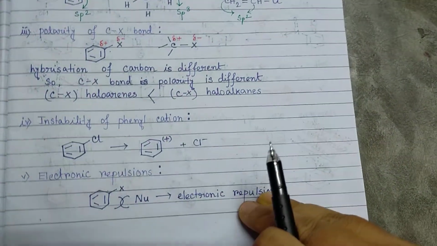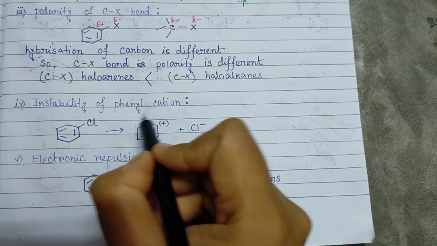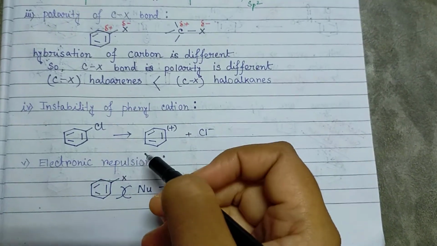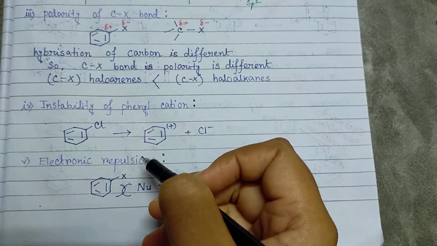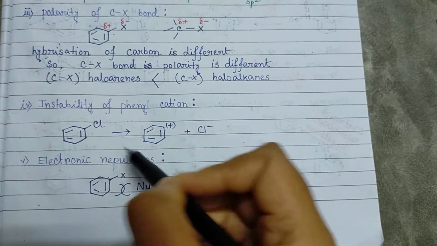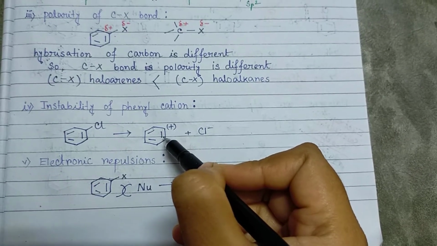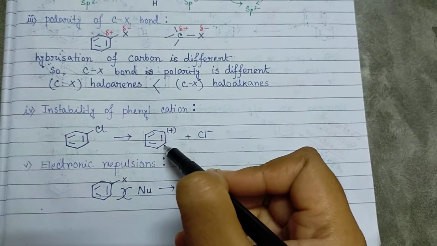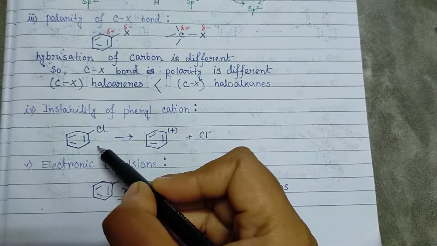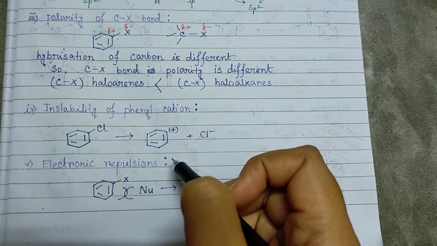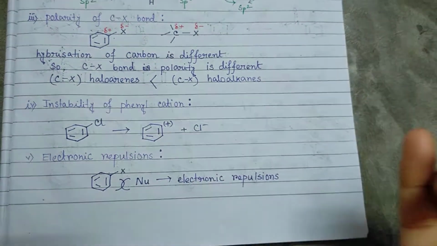The fourth reason is the instability of the phenyl cation. In case of SN1 reaction, carbocation generation is needed, but the phenyl cation, having the positive charge on an sp2 hybridized carbon, is not stable. So haloarenes cannot undergo the SN1 reaction.